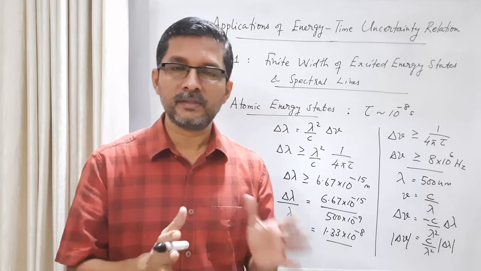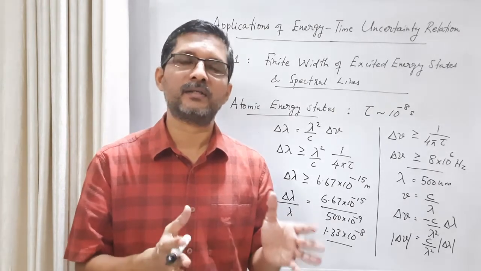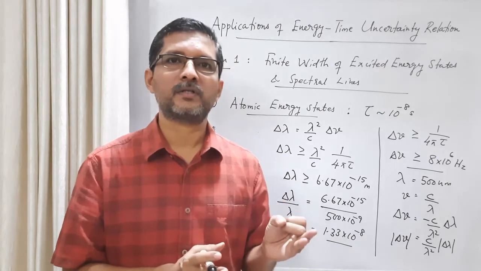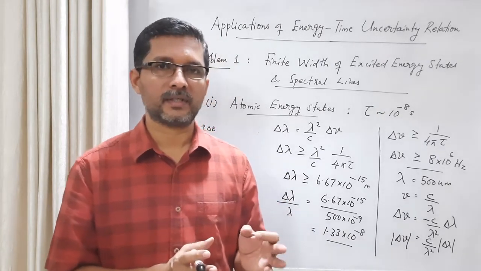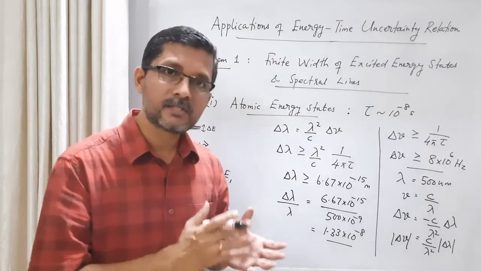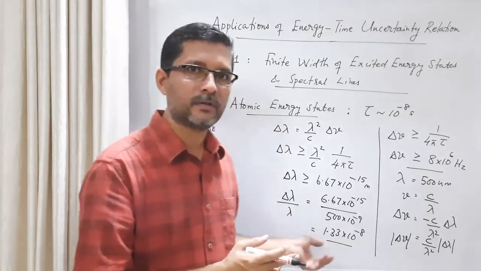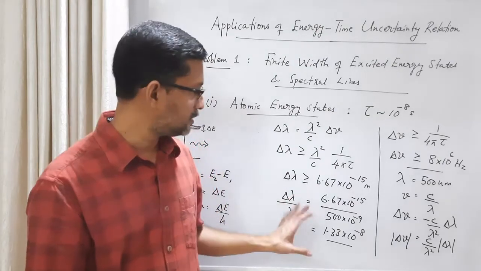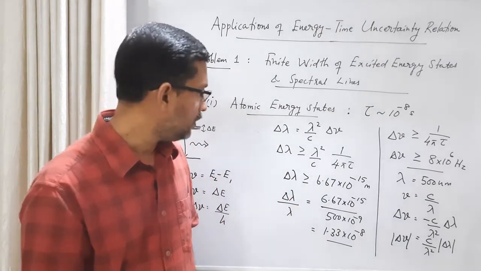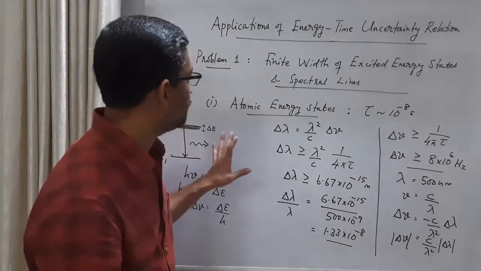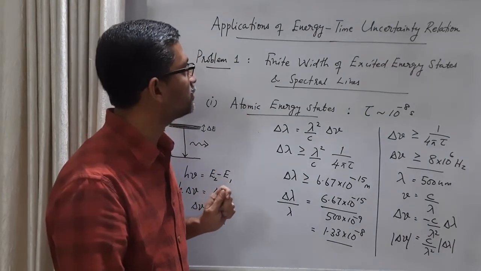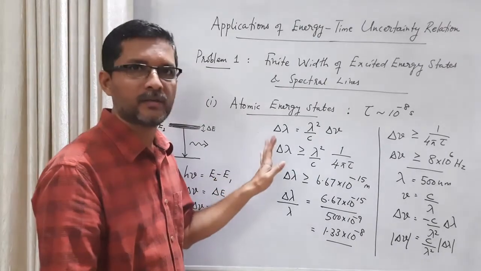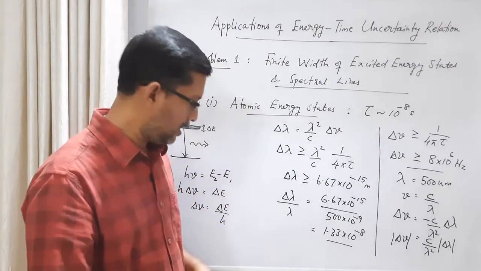Among these three factors that affect the broadening of a spectral line, collision broadening, Doppler shift broadening, and broadening due to the uncertainty relationship, the least factor is the broadening due to the uncertainty relationship. The other two factors are greater than that, so it's a very small factor. So this is about the finite width of excited energy states and spectral lines in the case of atomic energy states and the corresponding transitions.